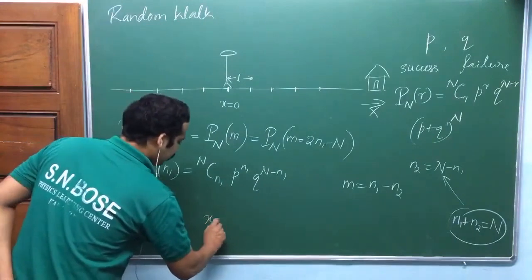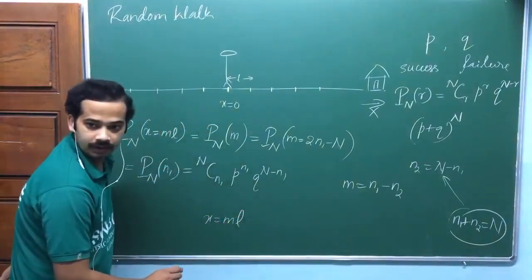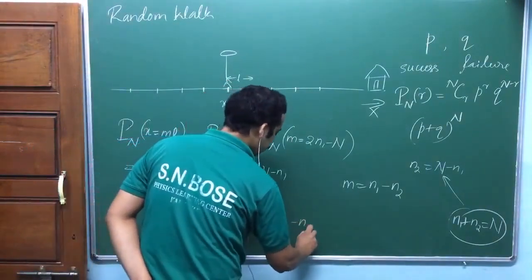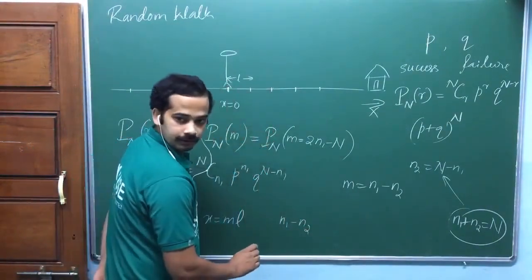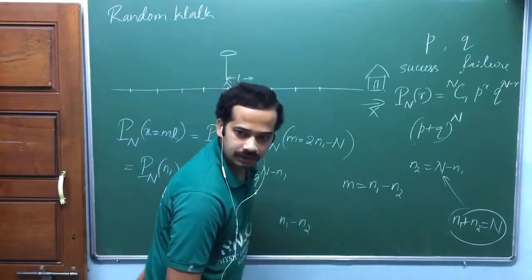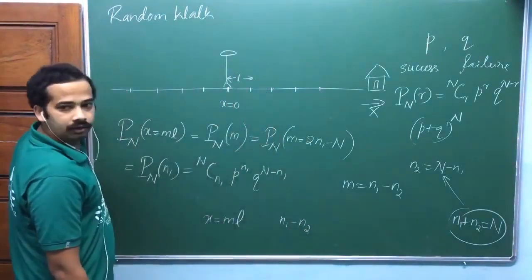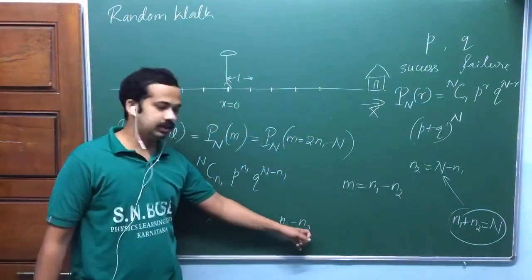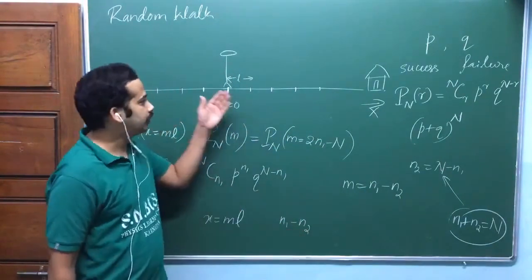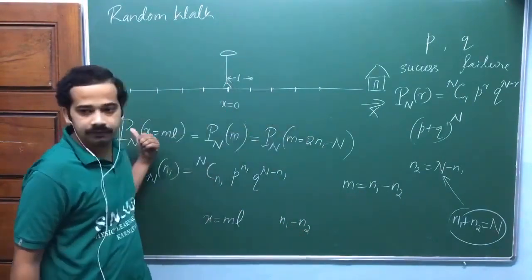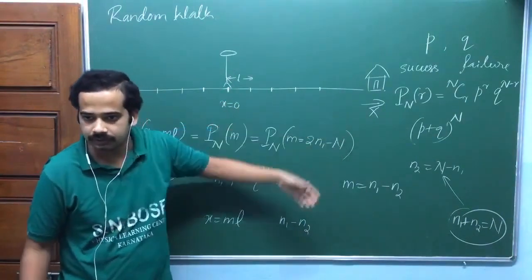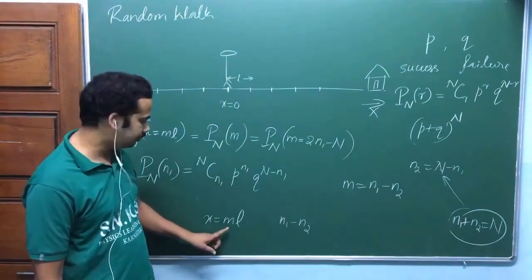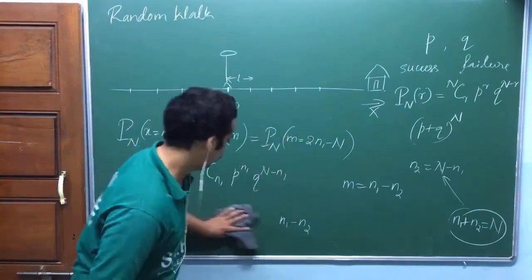I have written x is equal to m times l. Then what is this m again? This m should be equal to n1 minus n2, that's what I have written. You take the positive x-axis along here and the negative x-axis here. If n1 is greater than n2, m is positive. If the number of steps to the right is greater than the number of steps to the left, he will move towards the positive x-axis. I have taken x as a variable, either positive or negative, and according to that I have chosen m. Is that okay?